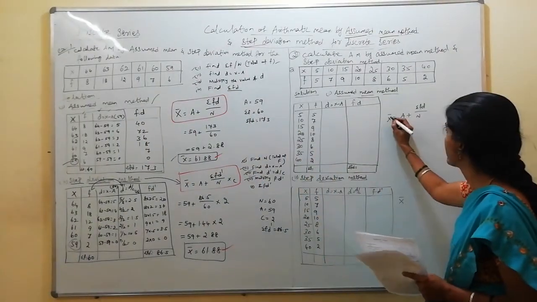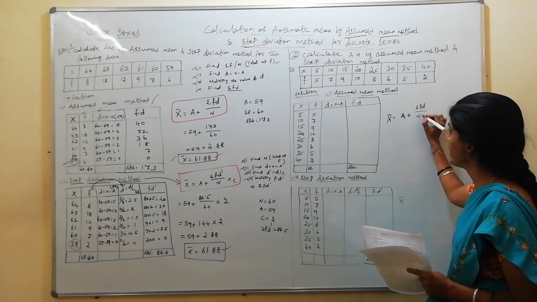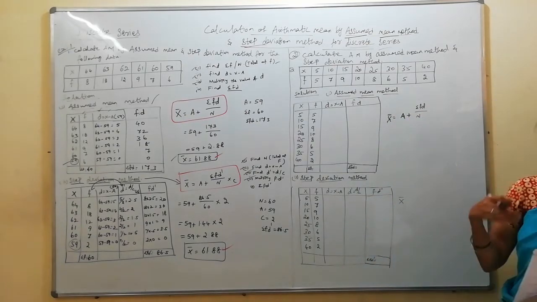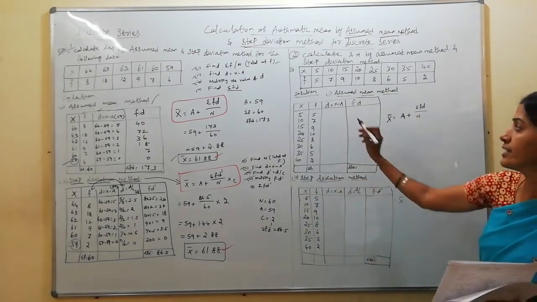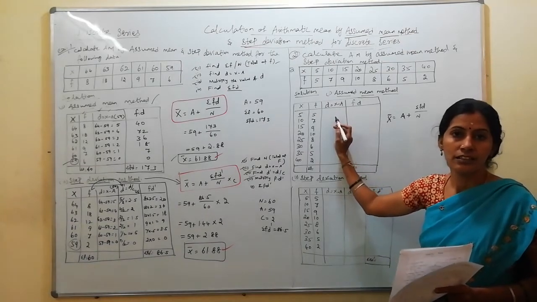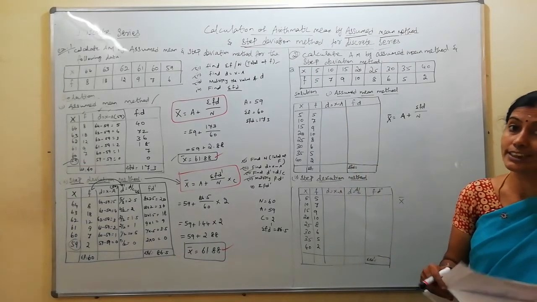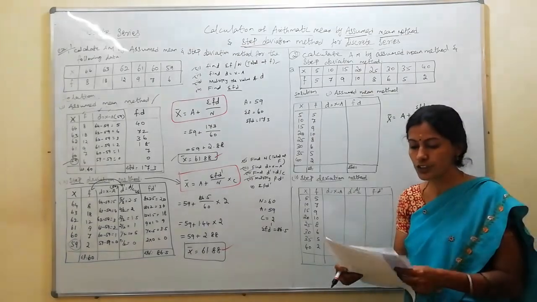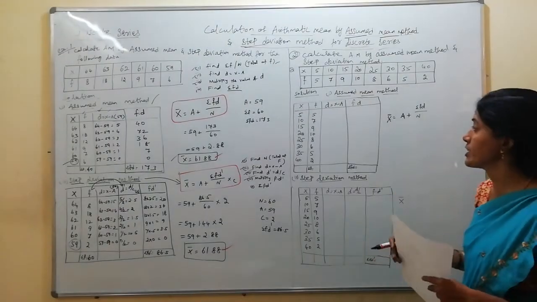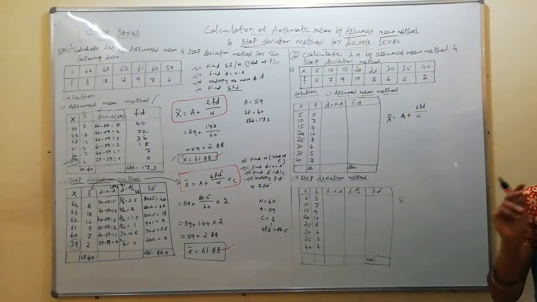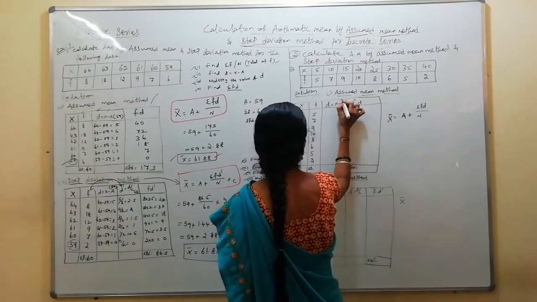So the solution as per the assumed mean method: write the formula first. X bar is equal to A plus sigma f d by n. First we should find sigma f, which is n. Next we should find d. D is equal to x minus A. You should assume the value from x, not from f. Remember, you should assume the value from x. Always we assume the smallest value as the assumed value. Here 5 is the smallest value.